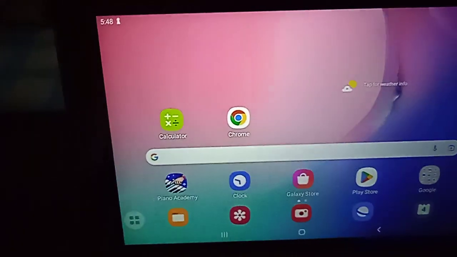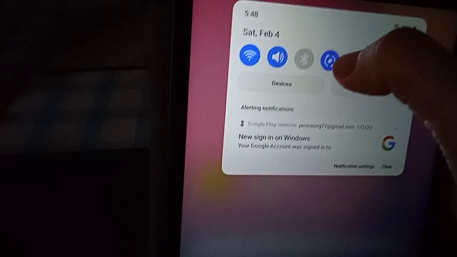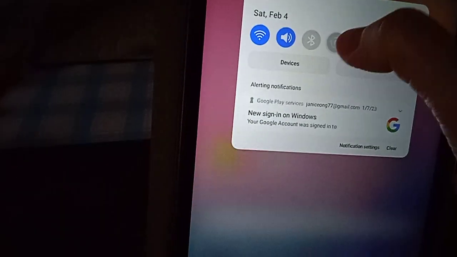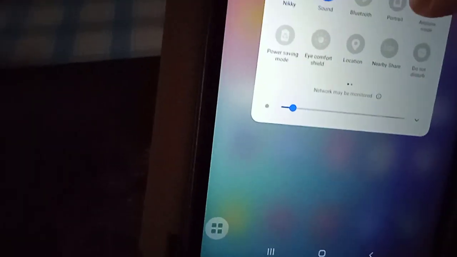Landscape, portrait. So it will auto rotate. It's actually this button over here. Very simple.